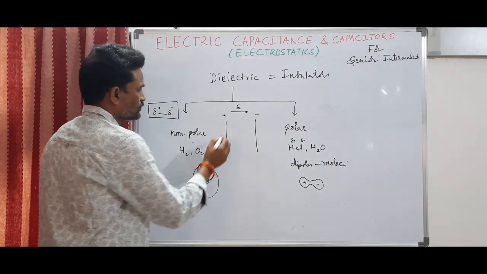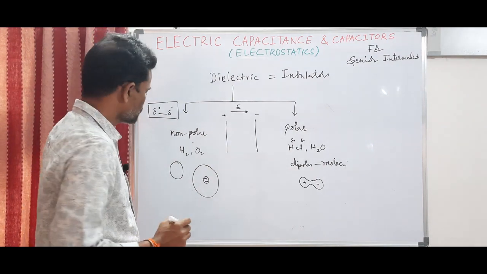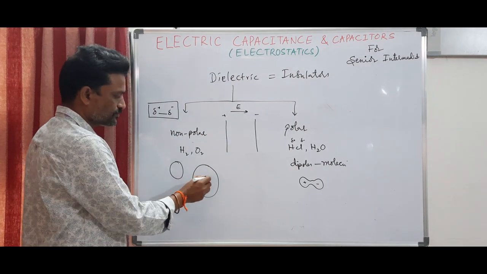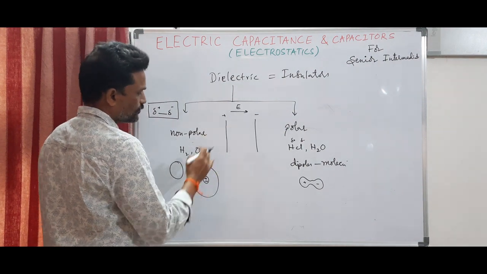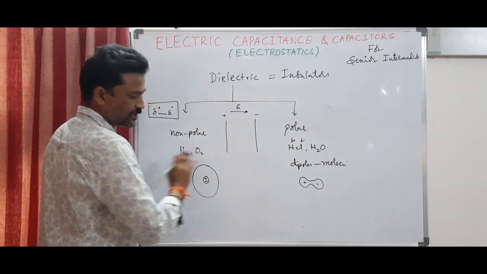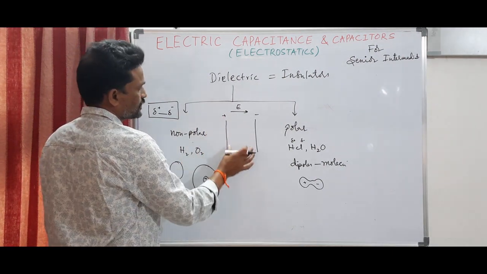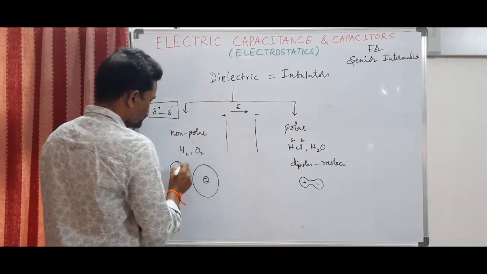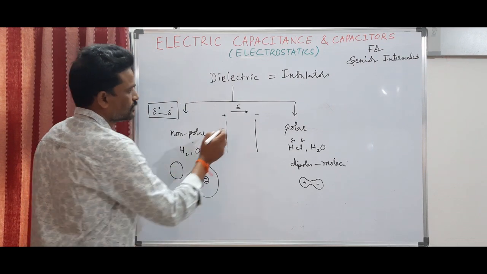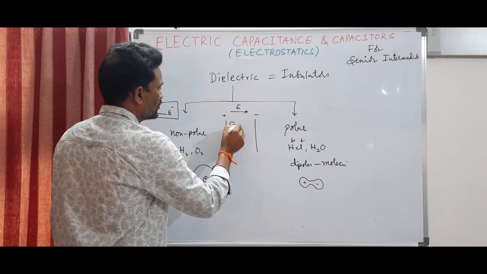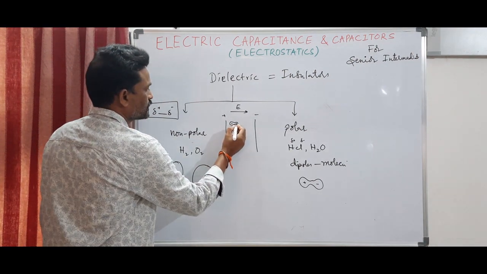So the positive and negative centers of the charges are displaced, separated one from the other. In the presence of a strong electric field, I am indicating the molecule with a circle, it will slightly be elongated. So here you will get a negative charge and a positive charge.